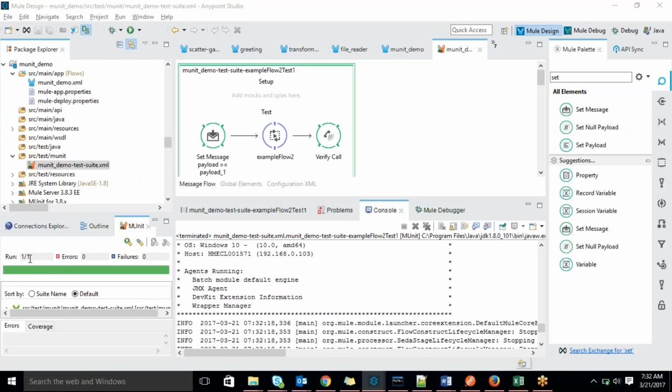We executed only one test case, and the test case has passed.